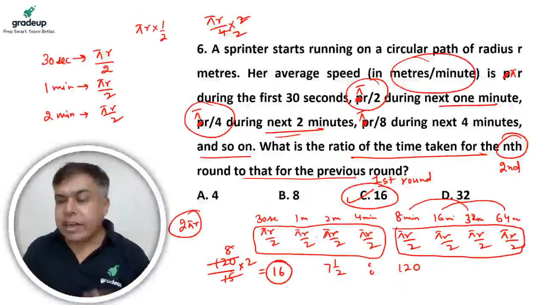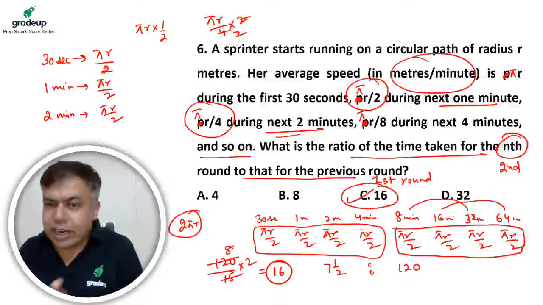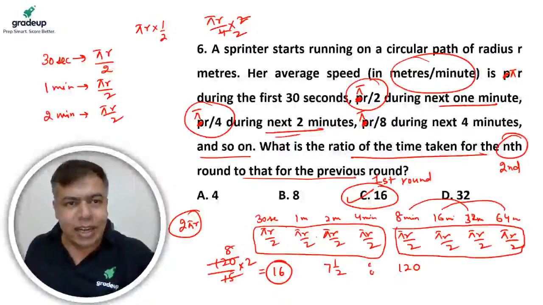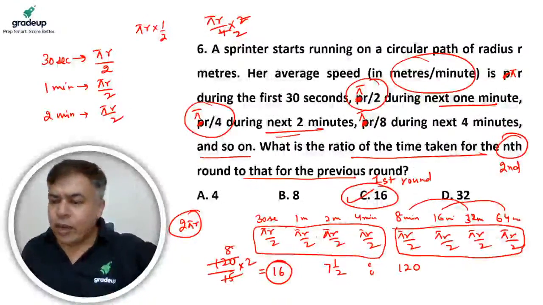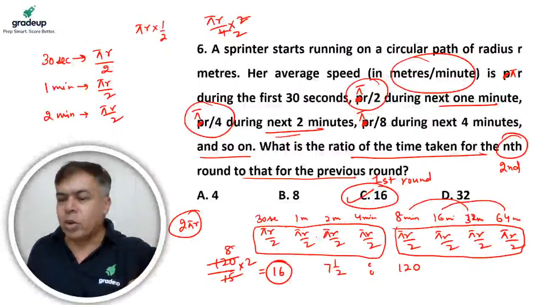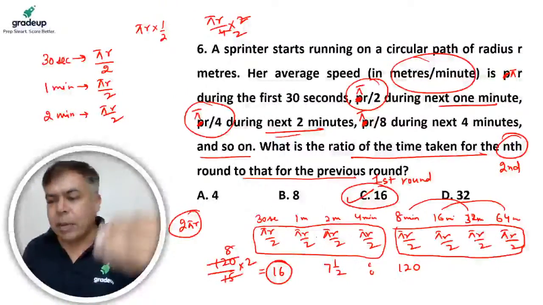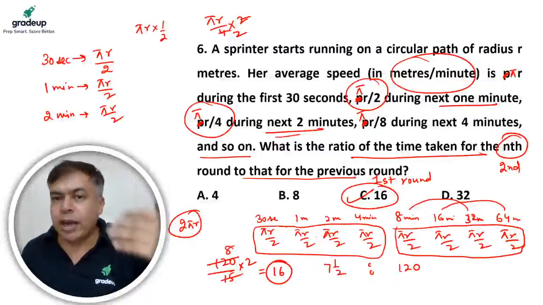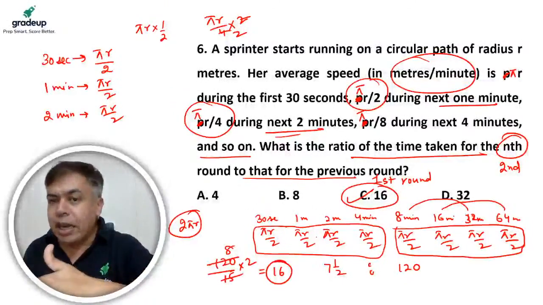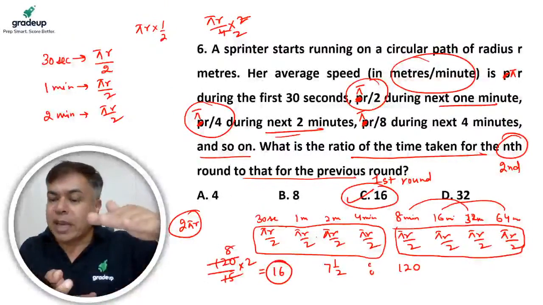Okay, I have calculated the time for first round, time for second round. Because whatever is given here is showing that in the first 30 seconds you are getting pi r by 2. In the next 1 minute you are getting pi r by 2. In the next 2 minutes you are getting pi r by 2. Next 4 minutes you are getting pi r. Time is getting doubled every time, but the distance again is pi r by 2.